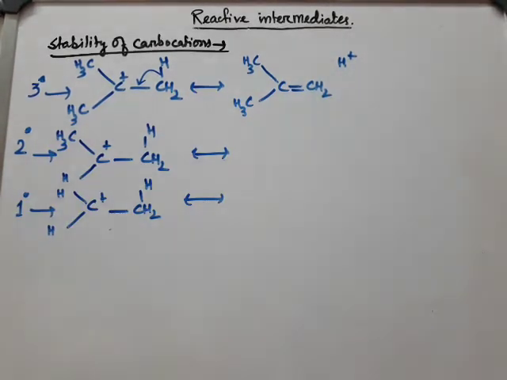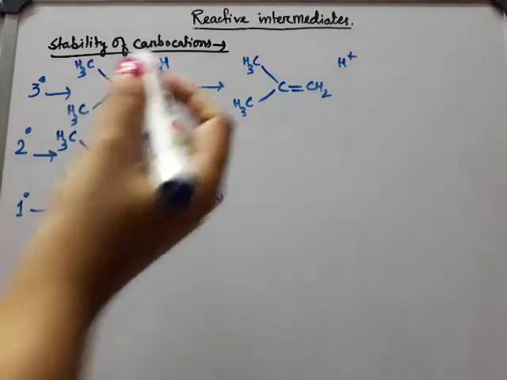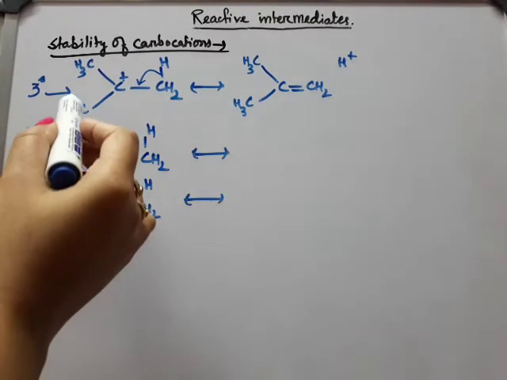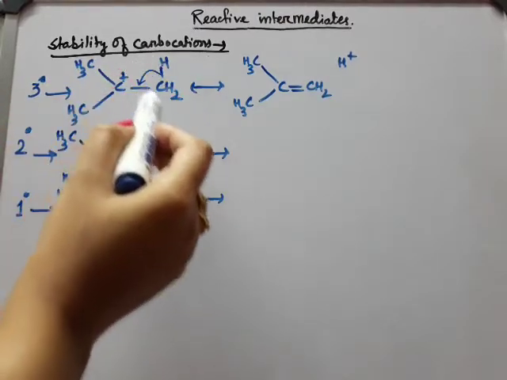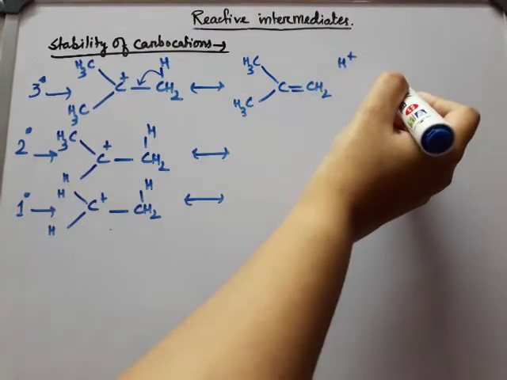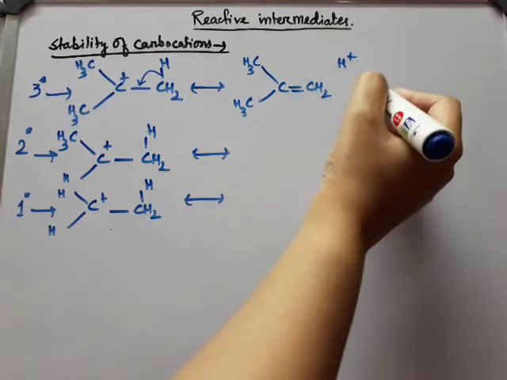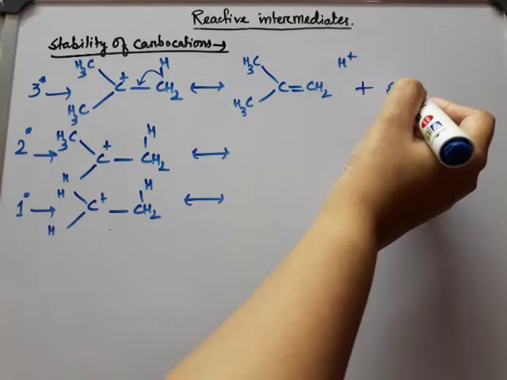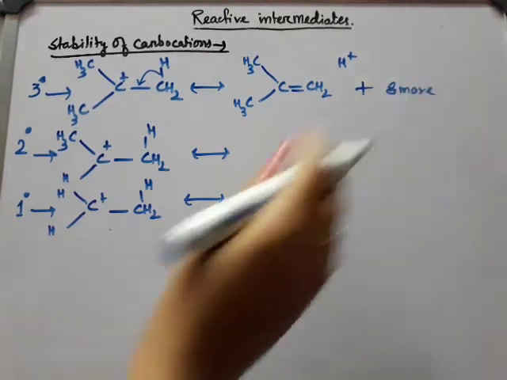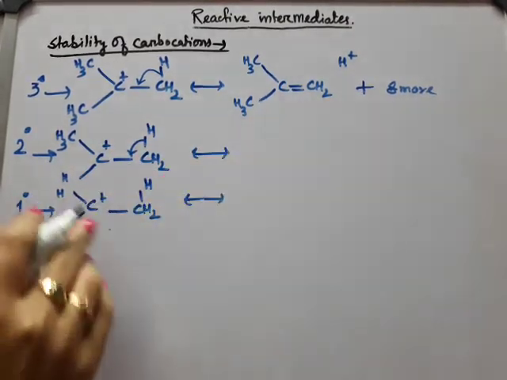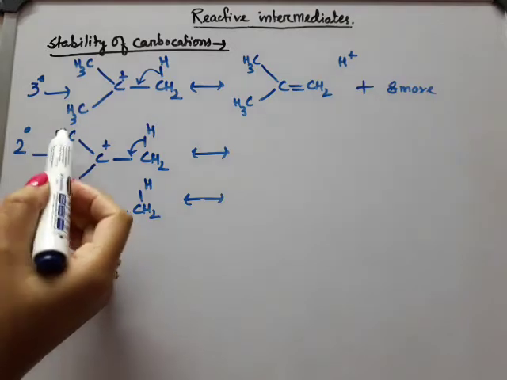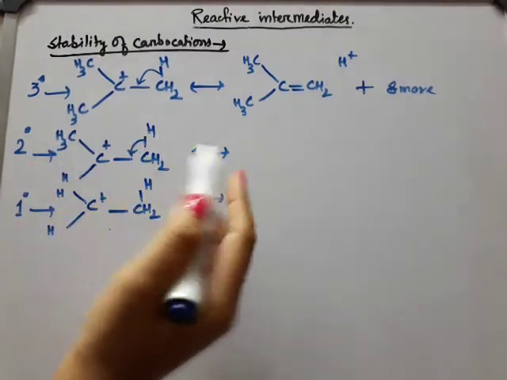Okay. So how many types of C-H bonds are like this? 1, 2, 3, 4, 5, 6, 7, 8, 9. So 9 hyperconjugative structures are possible, that means 8 more structures. Here how many hyperconjugative structures are possible? 1, 2, 3, 4, 5, 6.